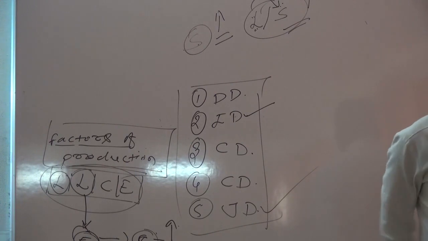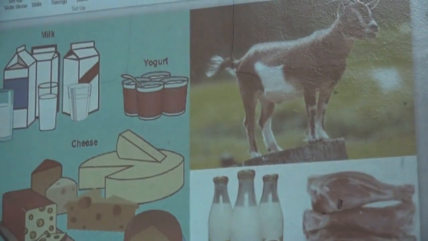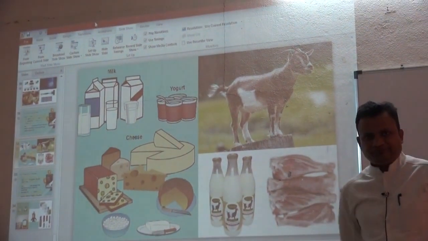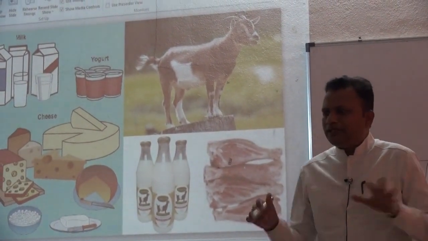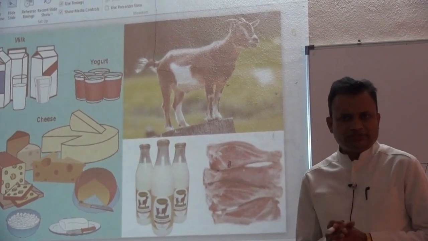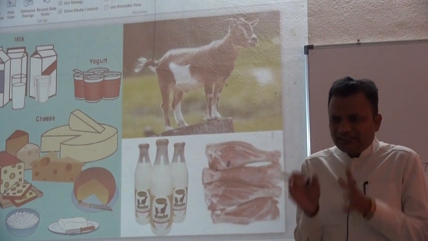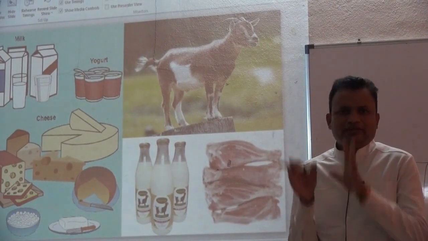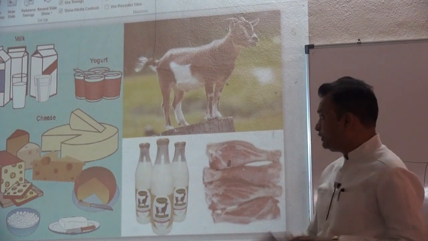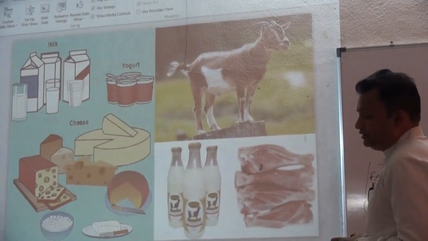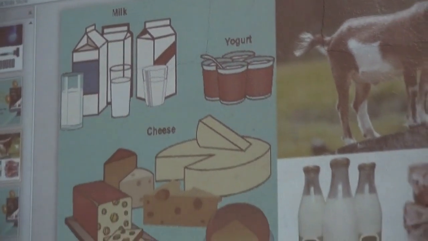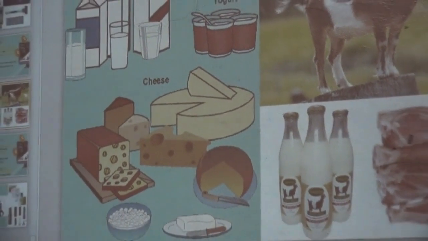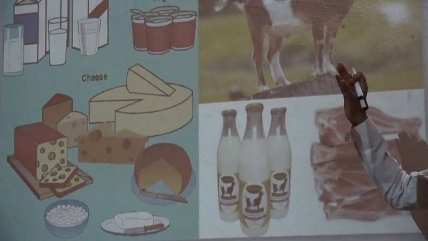Then another one, composite demand. Composite demand means when a single product is demanded to satisfy various wants. That is considered as composite demand. There are a number of products which we can put to multiple uses. So such products are considered as having composite demand. For example, milk. We can put milk to multiple uses. We can prepare tea, coffee, ice cream, curd, paneer. A number of things we can prepare by using milk.